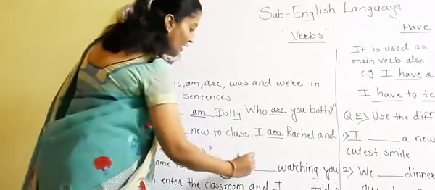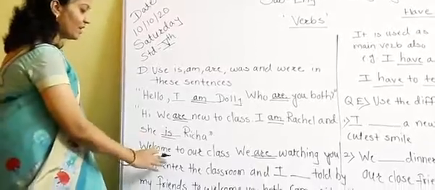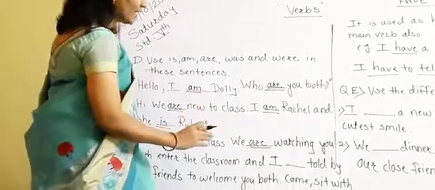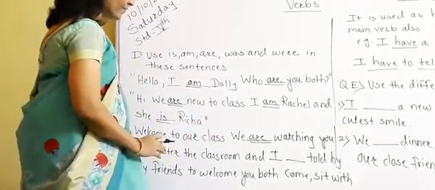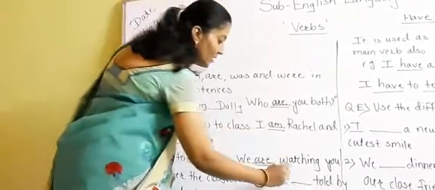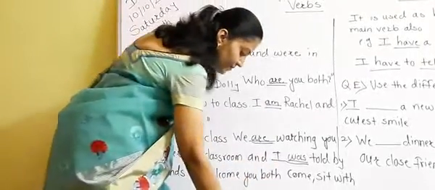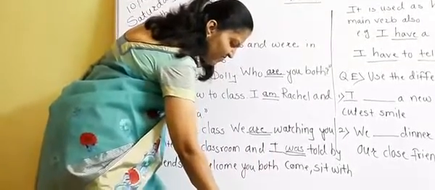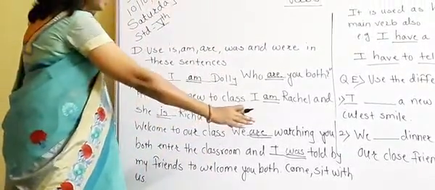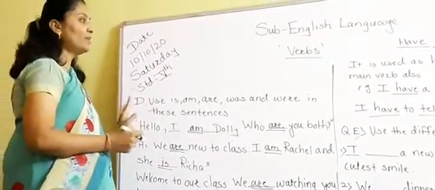We are watching you both enter the classroom and I was told by my friends. I was told by my friends to welcome you both. Come sit with us. So, this is question number D.